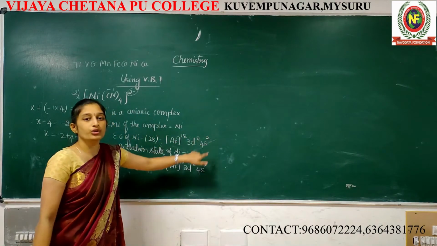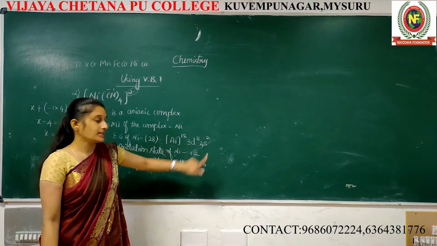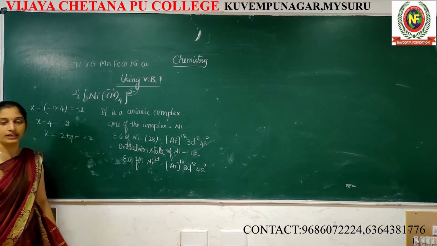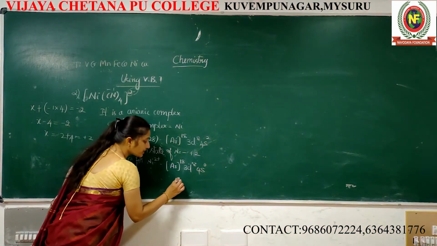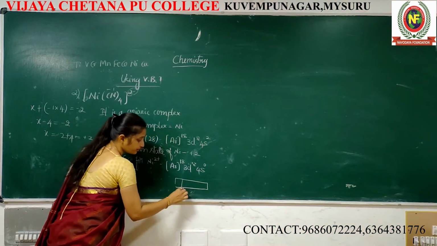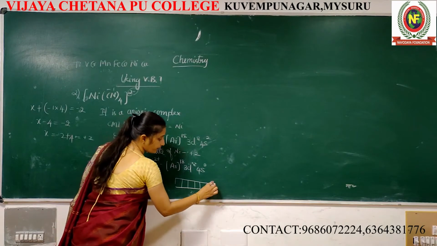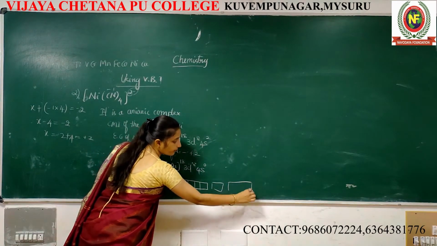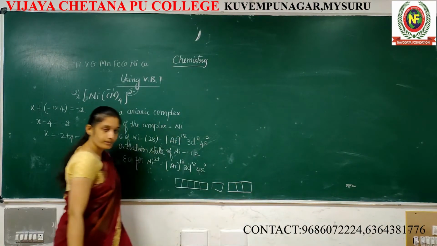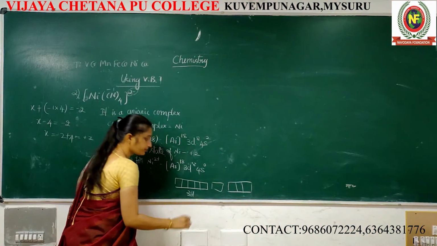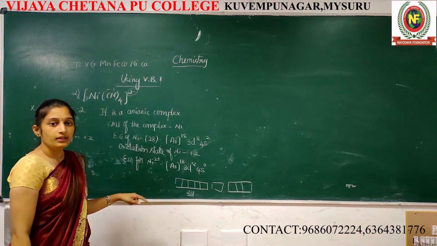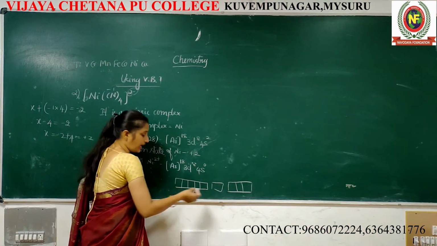I am going to remove these 2 electrons from the 4s orbital. Is it clear? Now I am going to draw the box diagram for this. First one for 3d. How many electrons are there? 8 electrons. Just fill as it is.